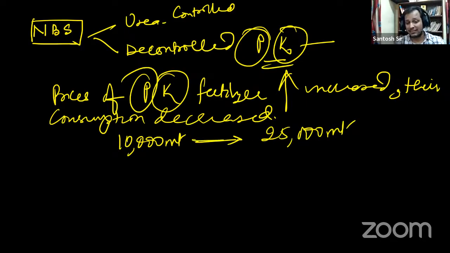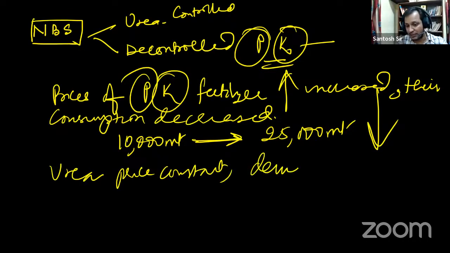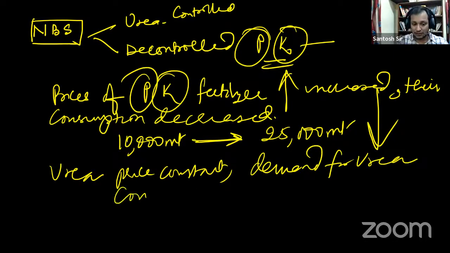This was the jump in the price of phosphoric fertilizers, and therefore their consumption decreased. On the other hand, the urea price was constant, so the demand and consumption for urea increased.